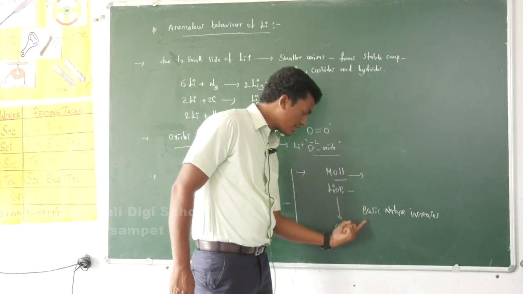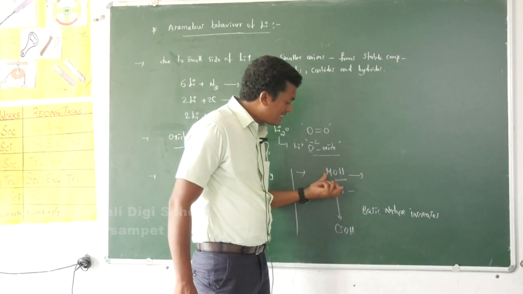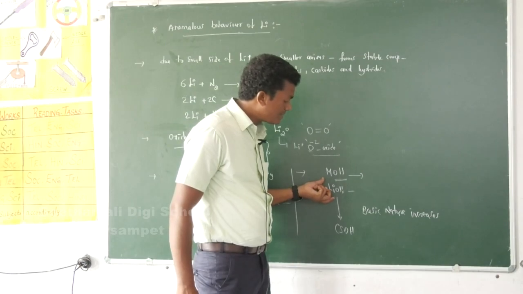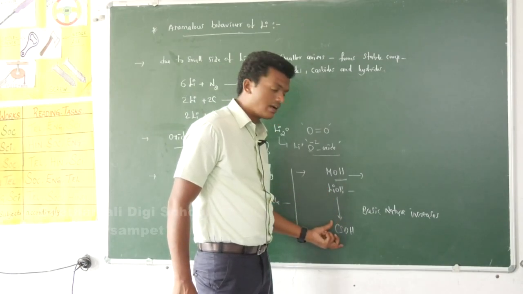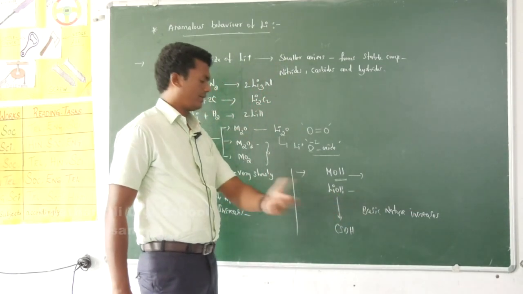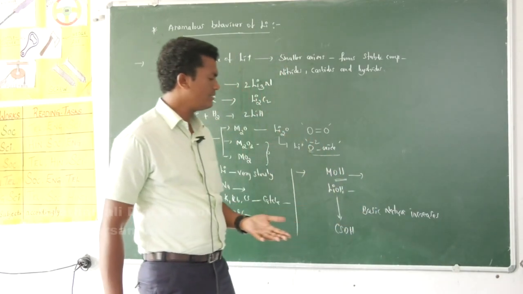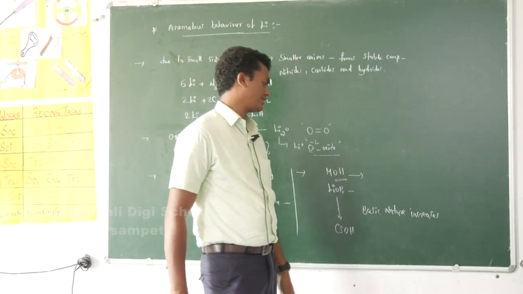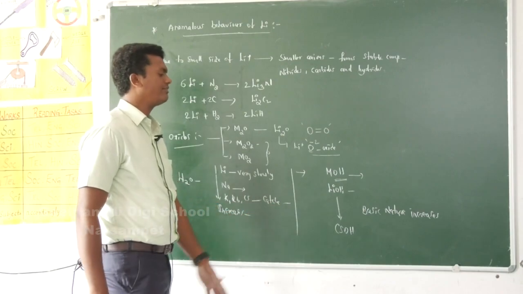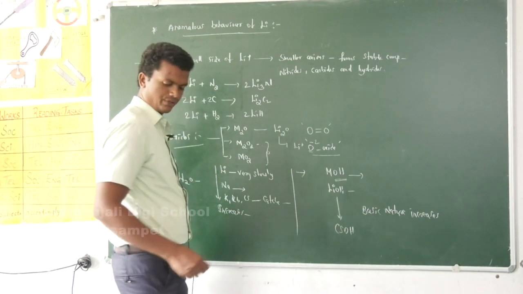The solubility of hydroxides in water increases down the group. So lithium hydroxide expresses different properties from the hydroxides of other alkali metals: its solubility, thermal stability, and basic nature are all different.